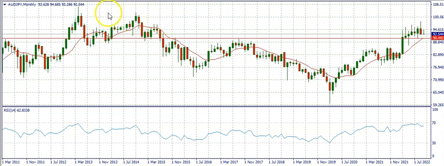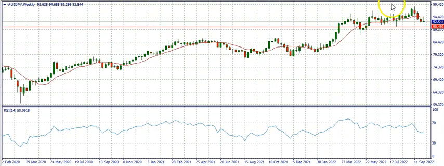Now let's consider the weekly time frame. On the weekly time frame, we could also see here that there is a contention among buyers and sellers. Even though buyers have been pushing it gradually, sellers have really been pushing. And of course, we could also see here that the market made a shooting star, and the next candle was a bearish candle. Then the 10-day simple moving average crossed over the candlestick here. The next candle was a small bearish candle. Then last week the market ended as a doji.